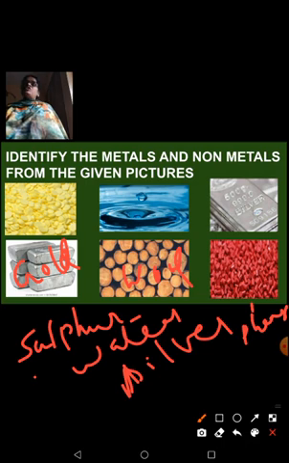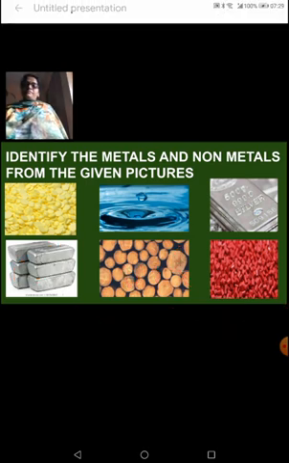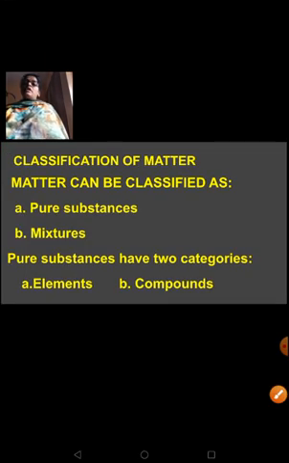Before doing that, let's first learn how are metals and non-metals categorized, where do they actually come from. All those things we'll see first. So you know that all substances are made up of matter. This you have learnt in your earlier classes.